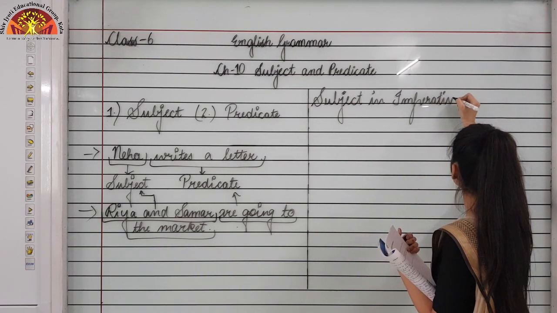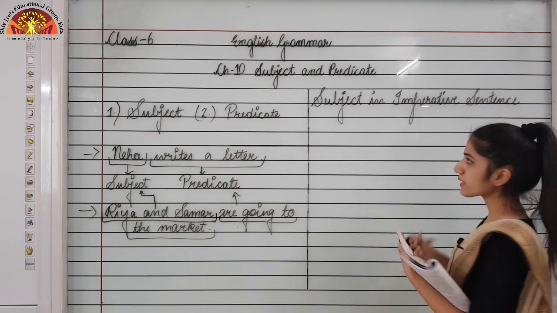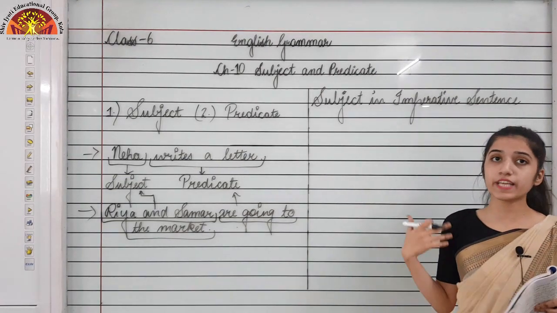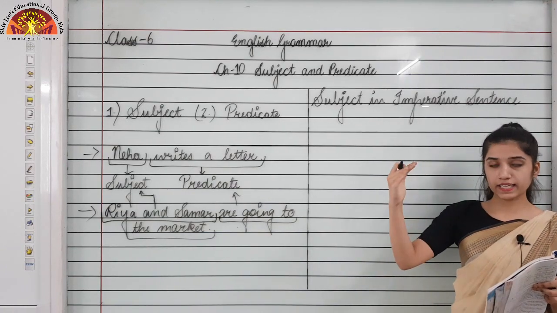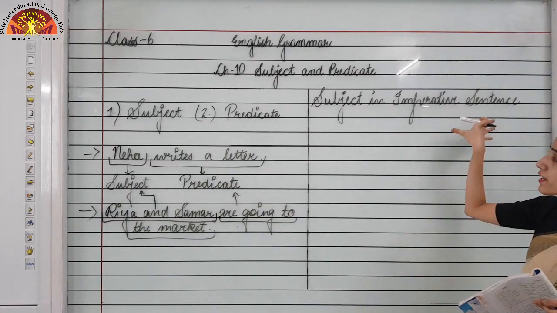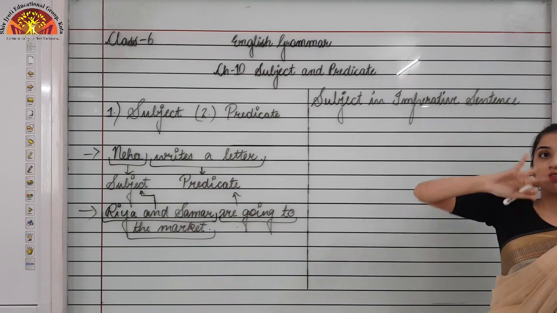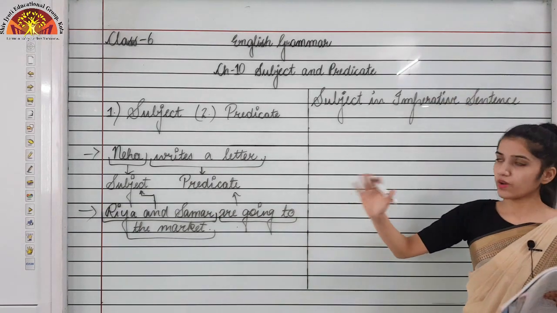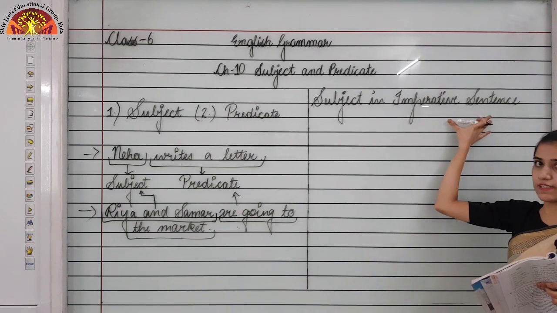We have learned when we studied the chapter on sentences that there are four types of sentences: declarative, interrogative, imperative and exclamatory. But here we are talking about imperative sentences. Imperative sentences have three types: a request, a command or an advice.